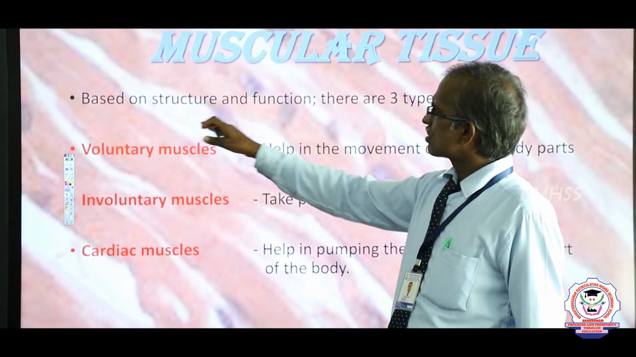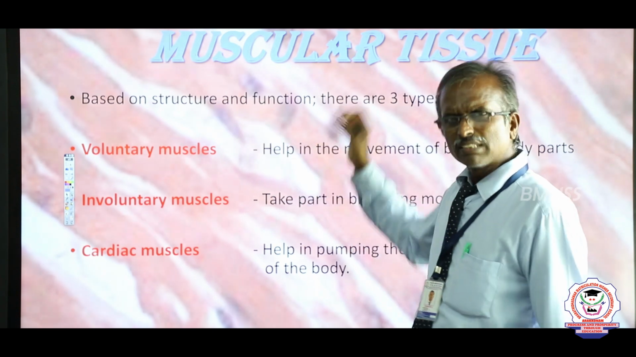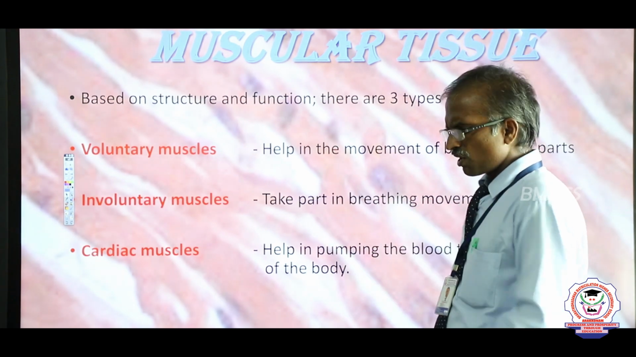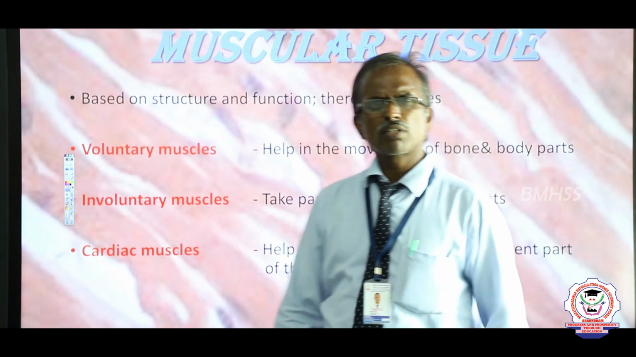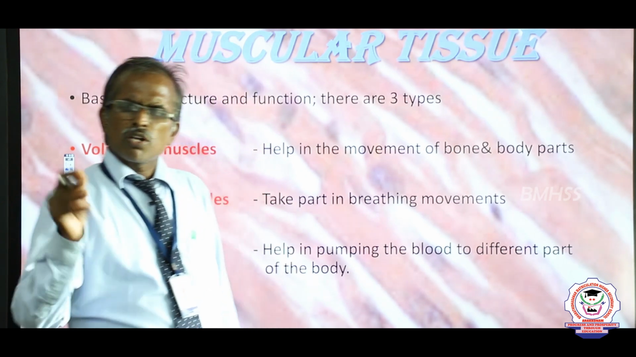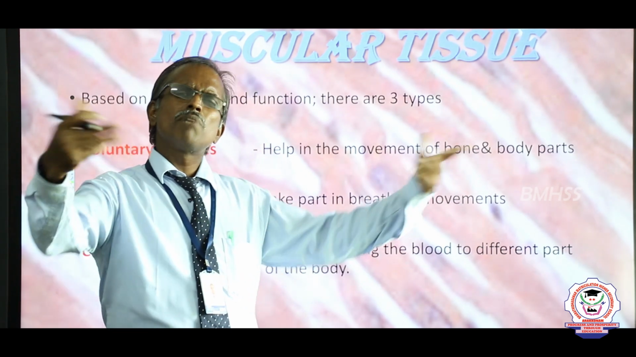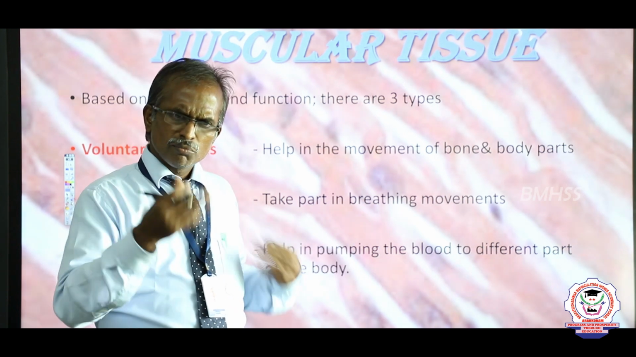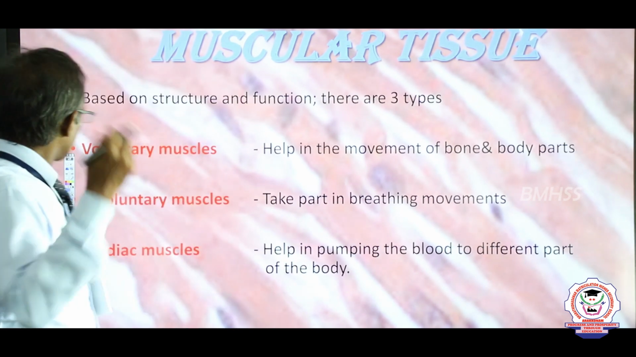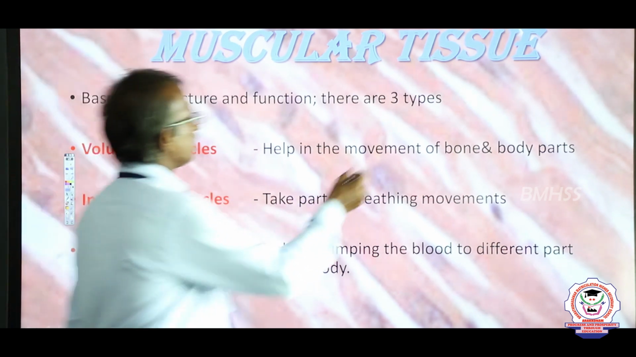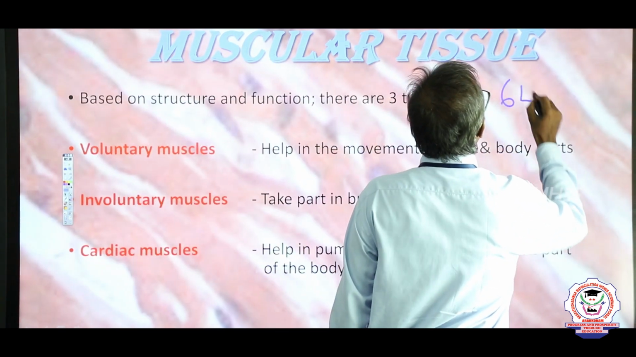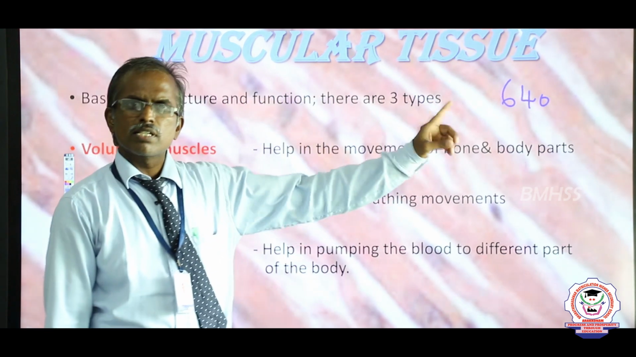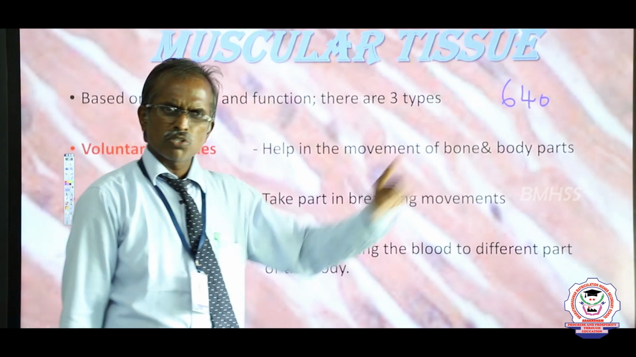Now, based on structure and function, the muscle tissue is categorized into how many types? 3 types. Before going to this, a very important question: do you know how many muscles there are in our human body? Mr. Dinesh Kumar? Yes, very good. There are nearly 640 muscles in our human body. This is one of the GK questions.